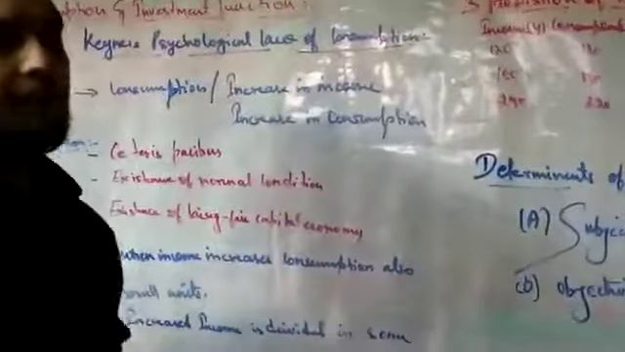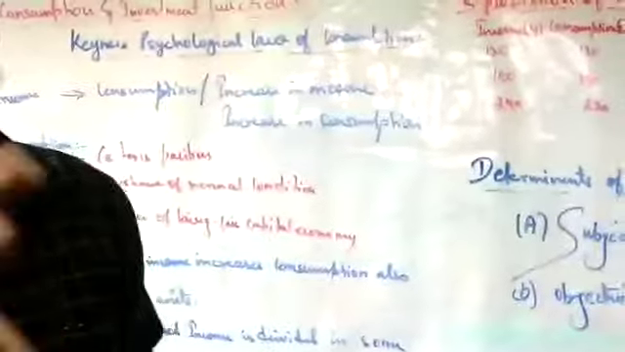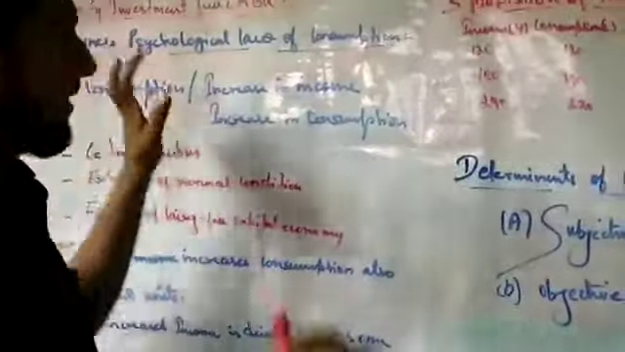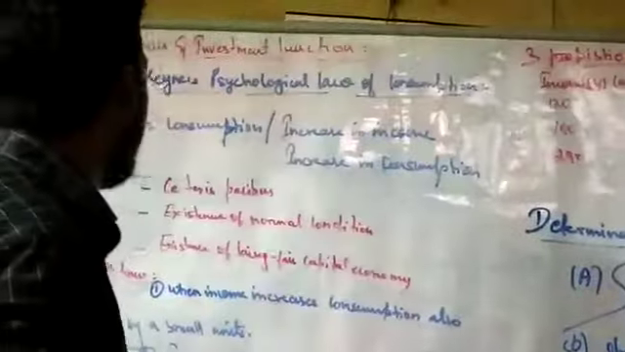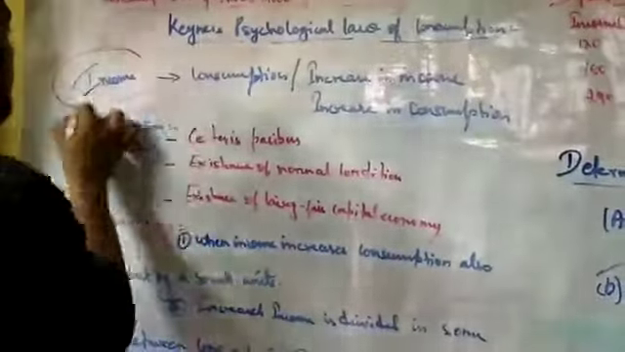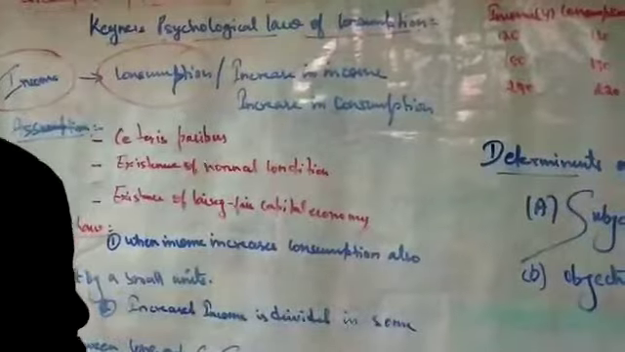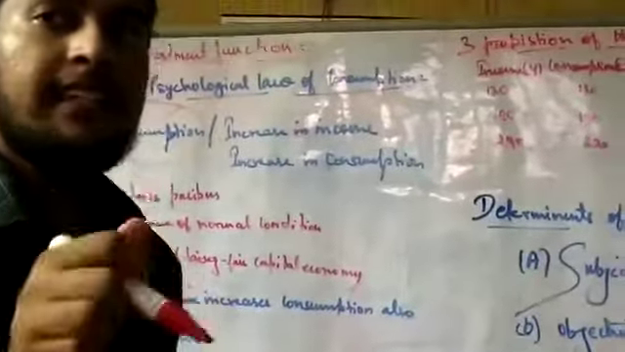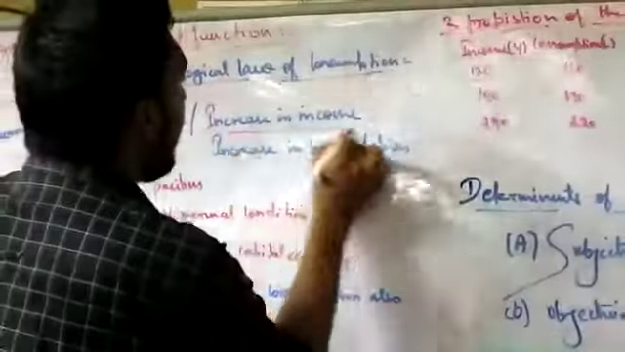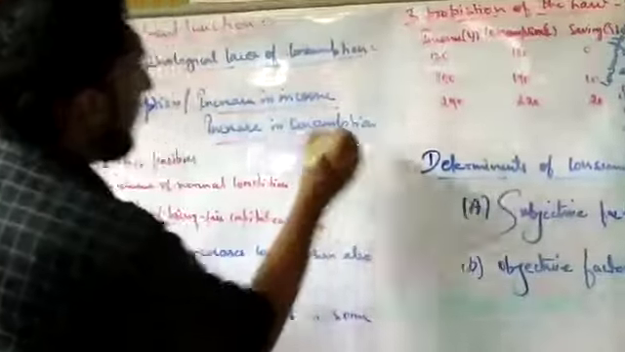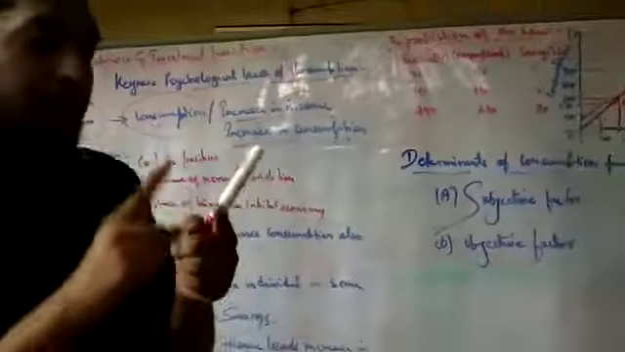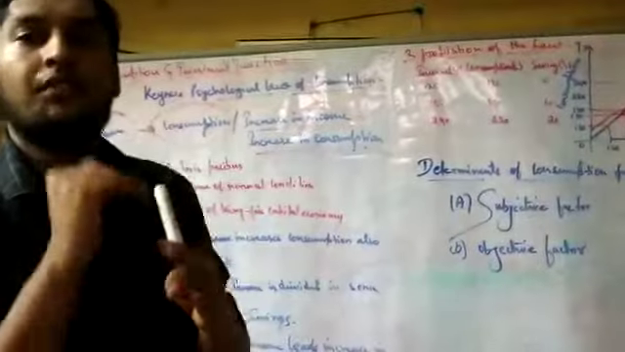J.M. Keynes is a famous author. He has also given his view on consumption. His psychological law says that when there is an income, there is consumption. Consumption will take place only when there is an income. He also says that when there is an increase in income, there is an increase in consumption. If your income increases, your consumption will also increase.